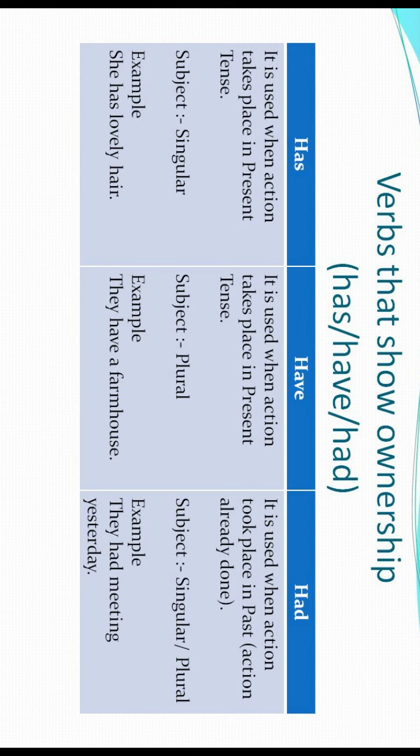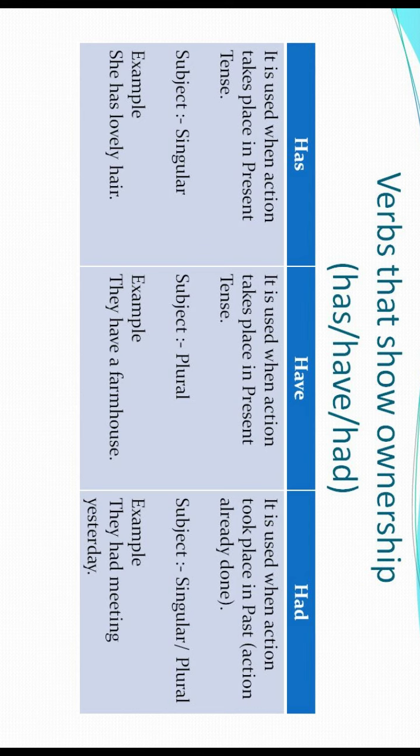Let's understand with examples. She has lovely hair. She has lovely hair. What does she have? She has lovely hair, right? Now let's move to the example of have. They have a farmhouse. What do they have? They have a farmhouse. So what is this showing? This is showing ownership, right? A girl has lovely hair. They have a farmhouse. So this is ownership.